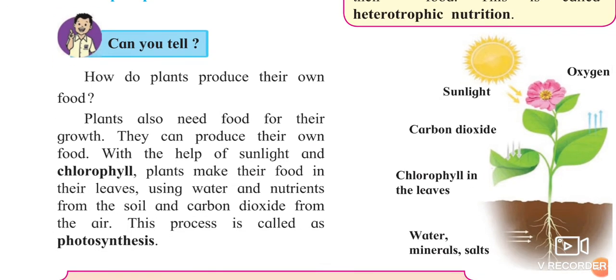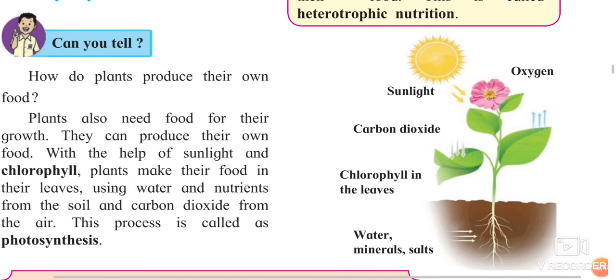Now, what are autotrophic plants? This was nutrition. The plants which prepare their own food are said to be autotrophic. Now, how can these plants prepare food? What things are required? Yes, basically all plants require sunlight. Second thing, they require carbon dioxide.